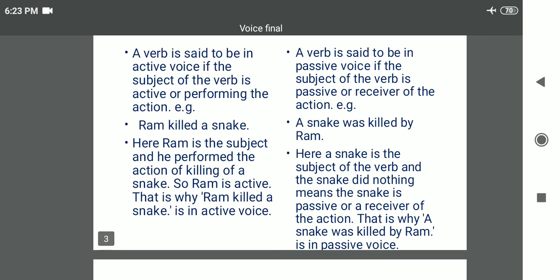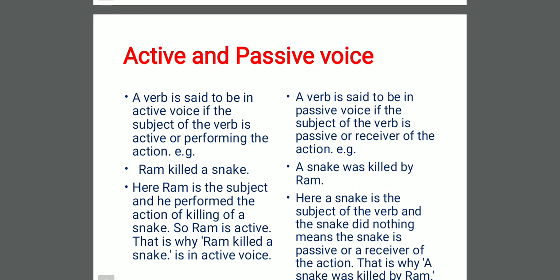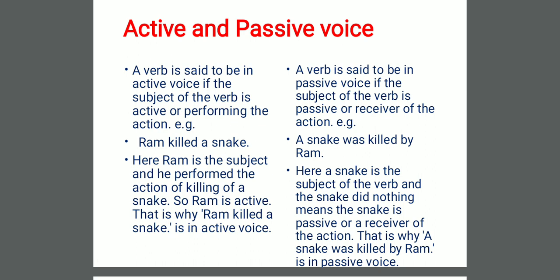Now let's learn about passive voice. A verb is said to be in passive voice if the subject of the verb is passive or the receiver of the action, not the doer. Only the receiver. It means the subject is passive, not doing anything. For example, a snake was killed by Ram. Here a snake is the subject of the verb and the snake did nothing. It means the snake is passive, or a receiver of the action. The snake is not doing anything. That's why a snake was killed by Ram is in passive voice.